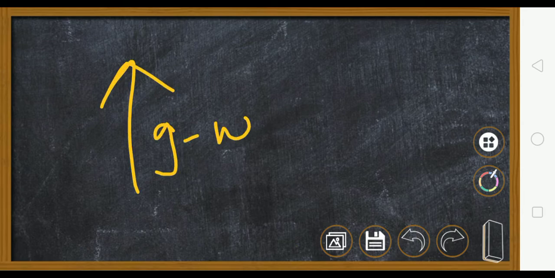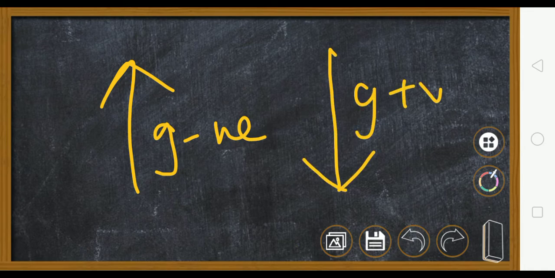When a body gets acceleration because it is falling down to the Earth's surface because of the Earth's gravity, it is known as acceleration due to gravity. And if the body is traveling up, then g is taken as negative, and if the body is coming down, g is taken as positive. Clear? This is acceleration due to gravity.